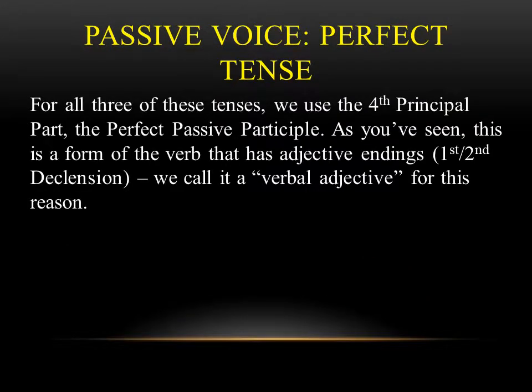So like I mentioned before, for all three of these tenses, we use the fourth principal part. That's where we start. And that's, again, the perfect passive participle. You're going to see this is a form of a verb that has adjective endings, specifically first and second declension adjective endings. So -us, -a, -um. That's why we call it a verbal adjective. But again, don't get too bogged down on how we use it or what it means. We're going to be looking more into it in a couple of chapters on how it's used on its own. For right now, we're just using it in this one specific instance.